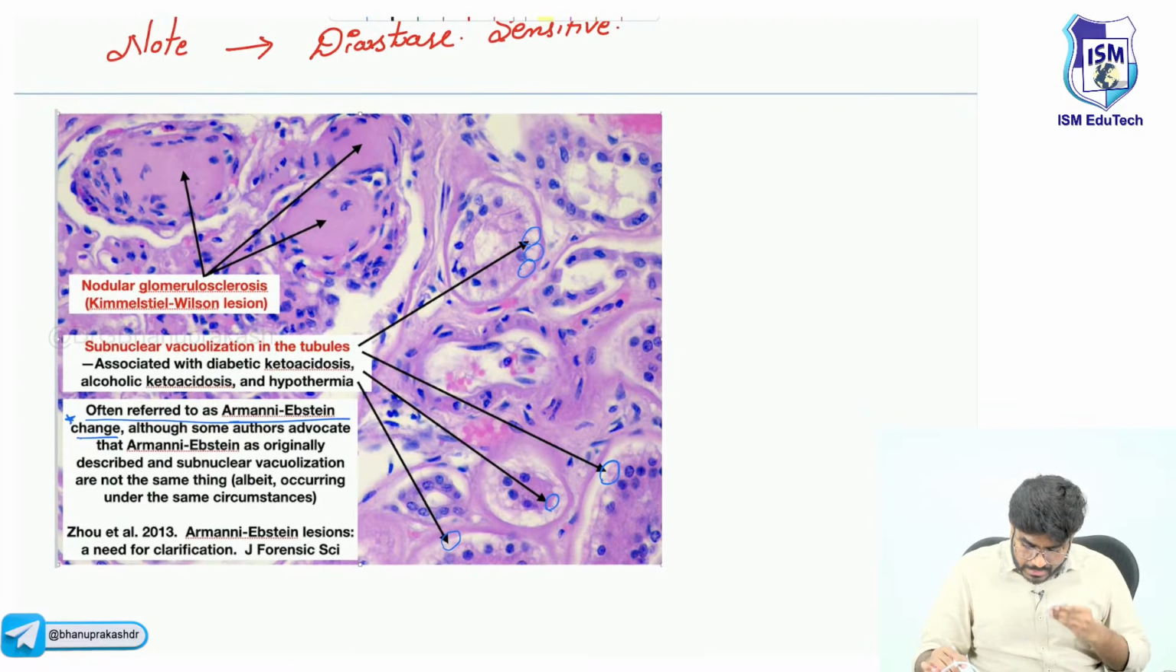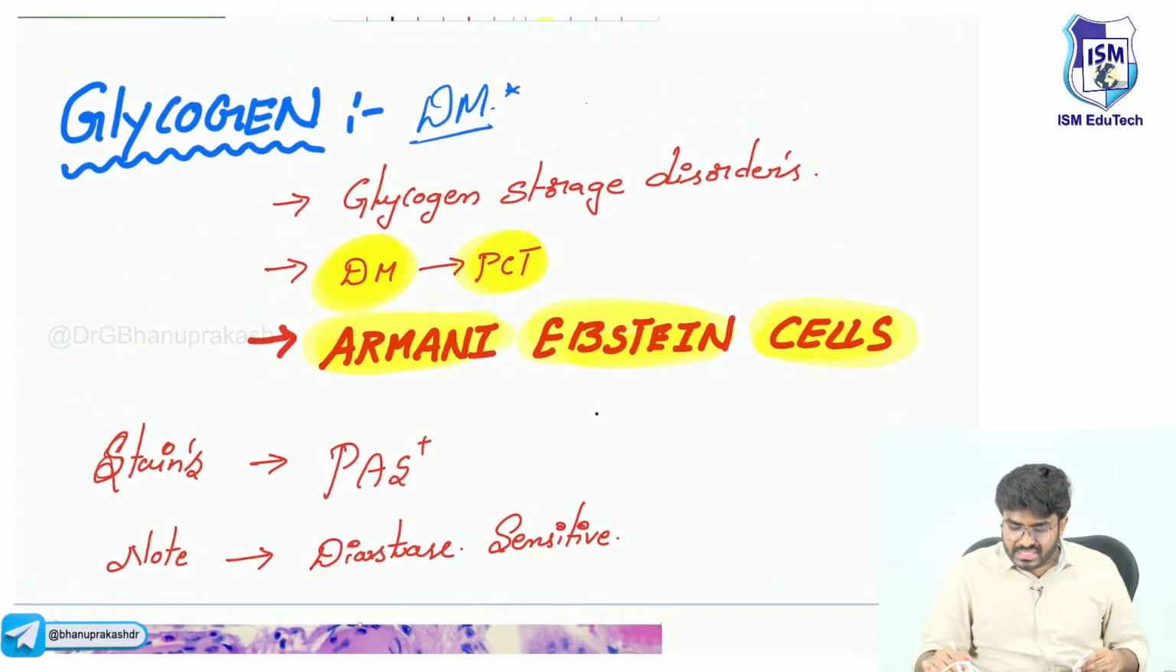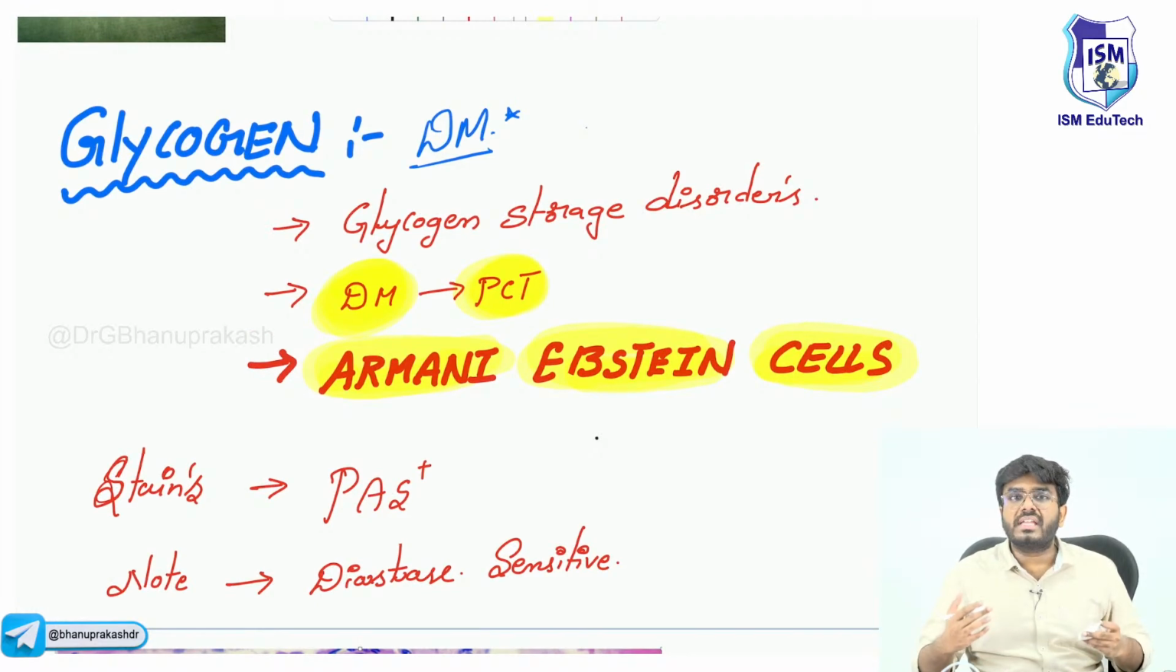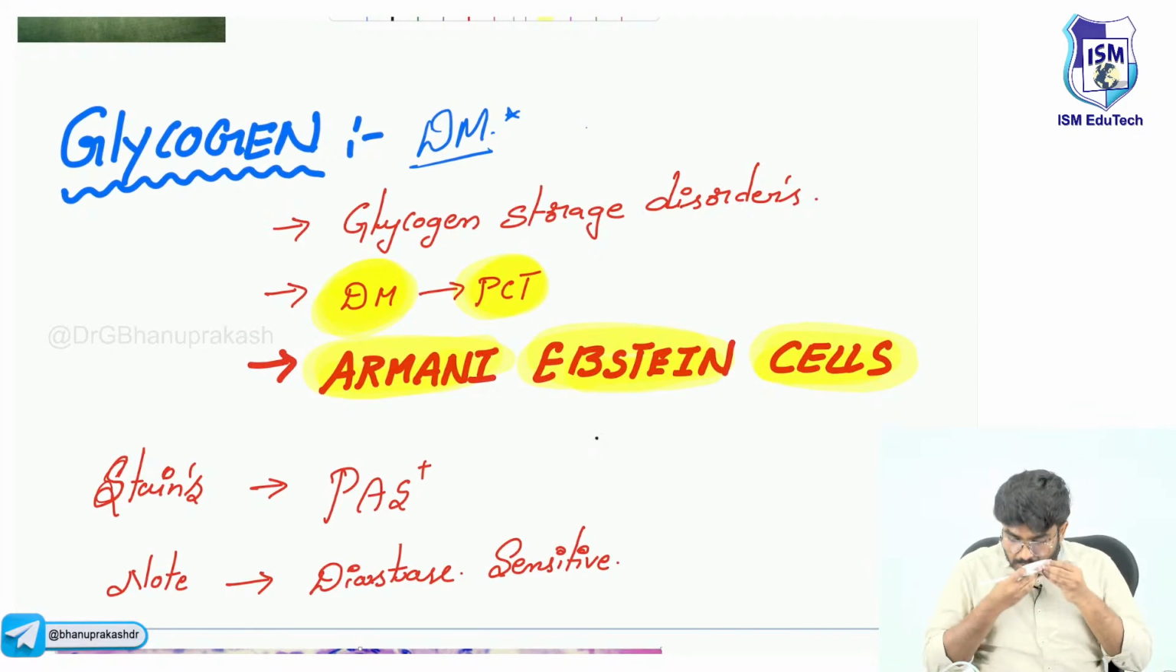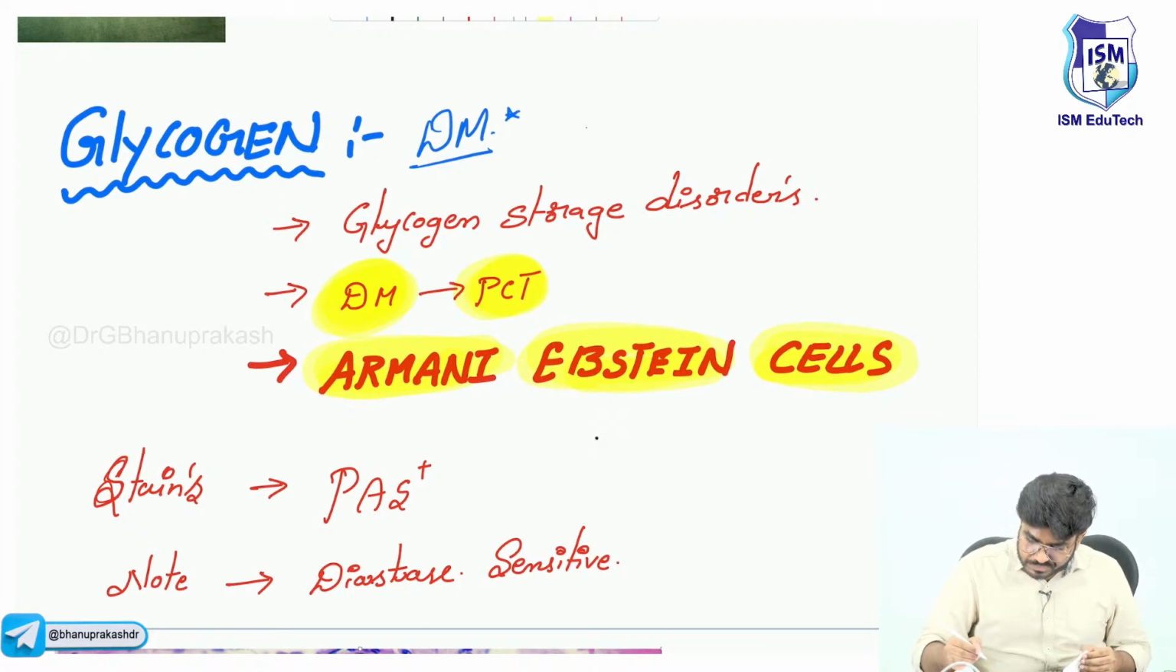Okay, next, what I want you to know is, sir, what is the stain for glycogen? How to stain the glycogen, sir? So the stain for the glycogen is PAS stain, periodic acid Schiff stain. PAS stain is the stain for glycogen.